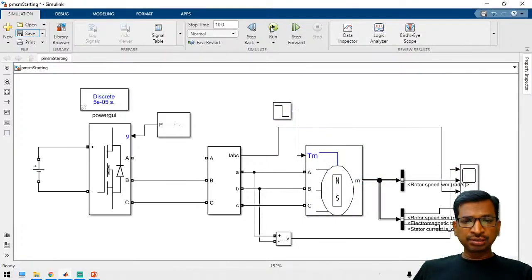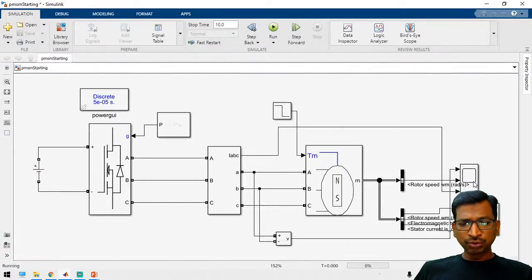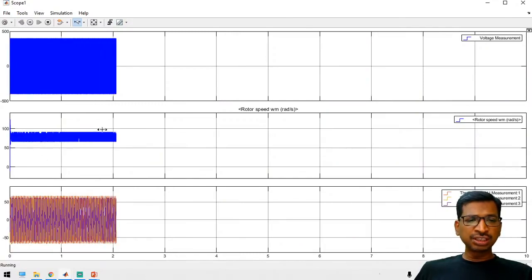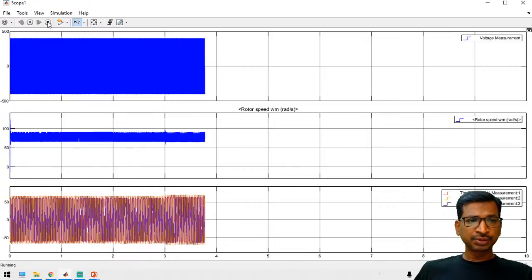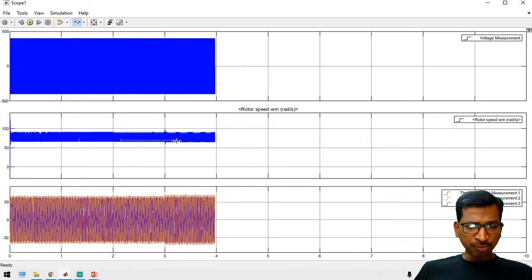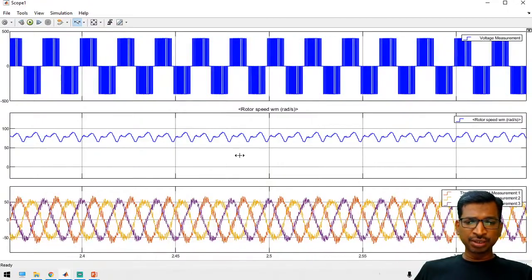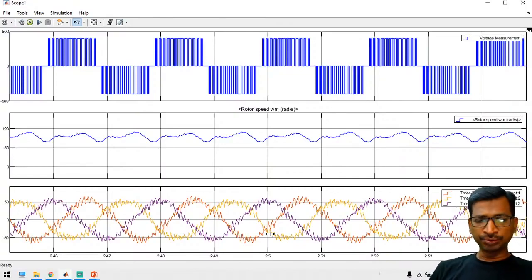Now if you run the simulation, you can get an output. It's an unregulated voltage, right? The PMSM always needs a regulated voltage. That's why the rotor speed has huge differences. The motor will run, but with huge variations, right? By default the current shape is a sine waveform, whereas in the BLDC it will be a trapezoidal one.